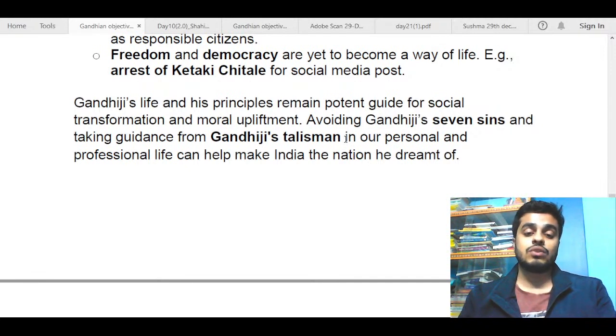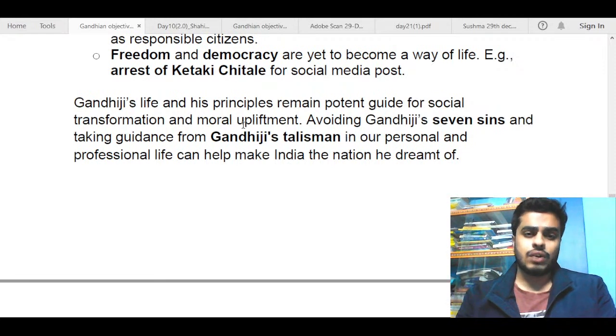Whenever you are suffering, you can remember the face of the poorest person you ever encountered, something along those lines. So you can talk about Gandhiji's talisman, so that can act as a guide for our personal and professional achievement. And also Gandhiji had described 7 social sins, which he was against.